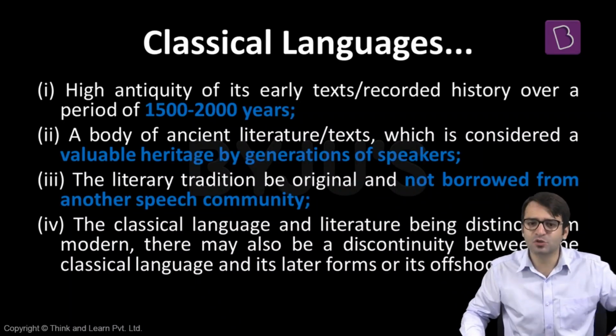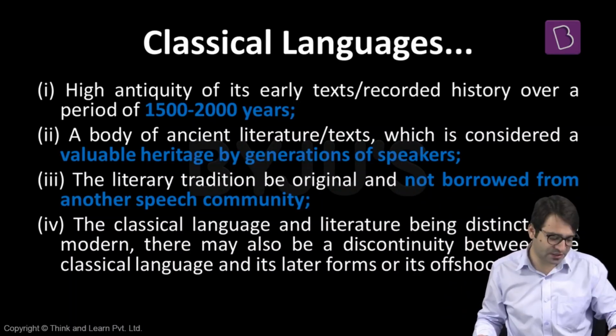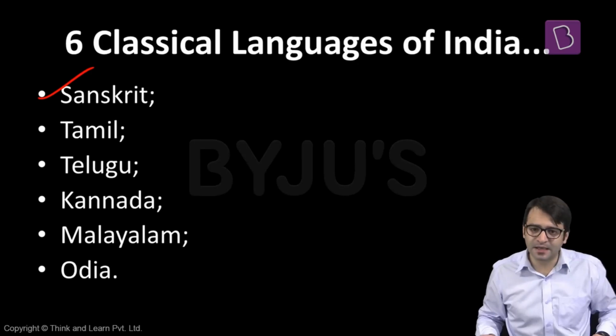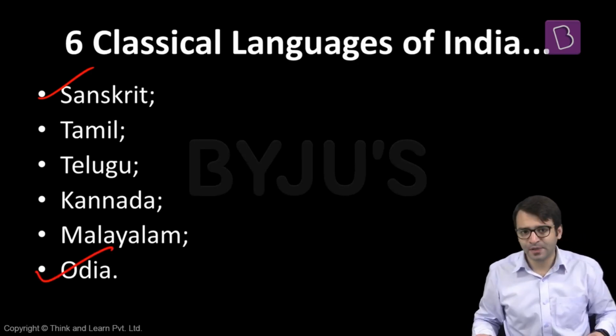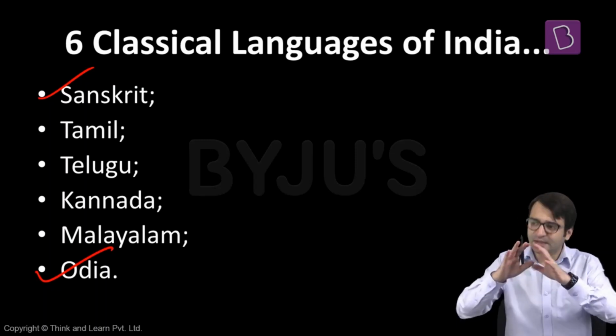One more issue before we end the discussion on languages. What is a classical language? I think twice this question has been asked in the prelims examination, which of the following are classical languages. So we have 6 classical languages in this country: Sanskrit, Tamil, Telugu, Kannada, Malayalam, and the last one to be added to the list of classical languages, Odia. But which language is a classical language? What are the characteristics of a classical language? What are the requirements that a language must meet to be designated as a classical language?